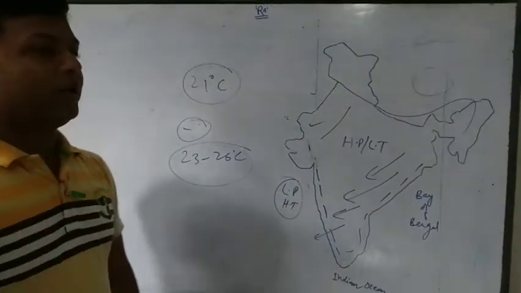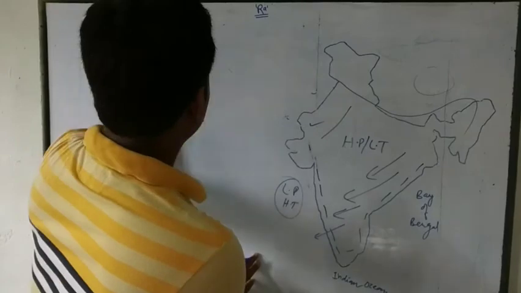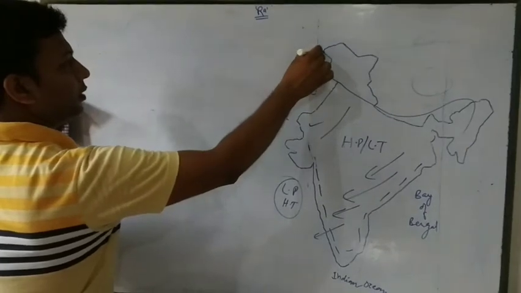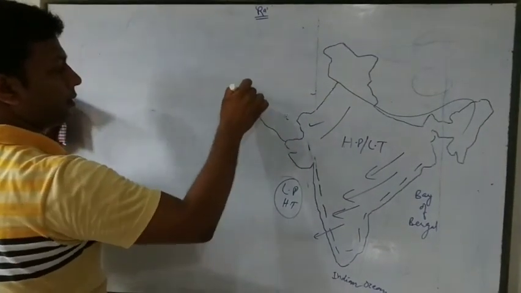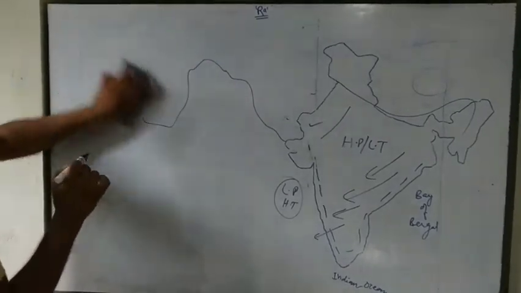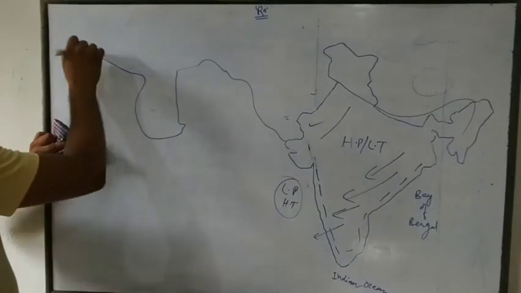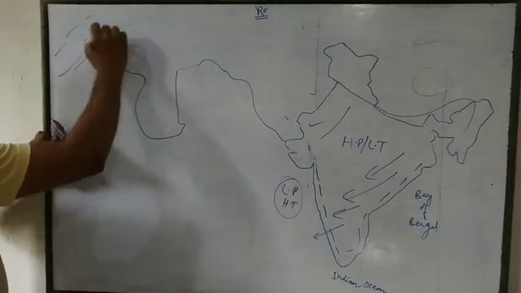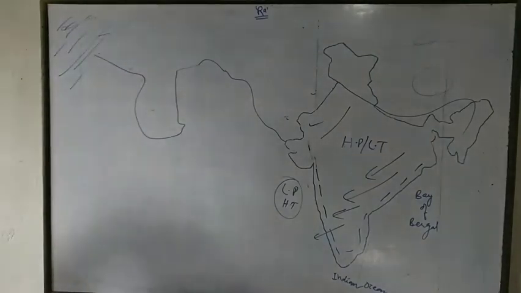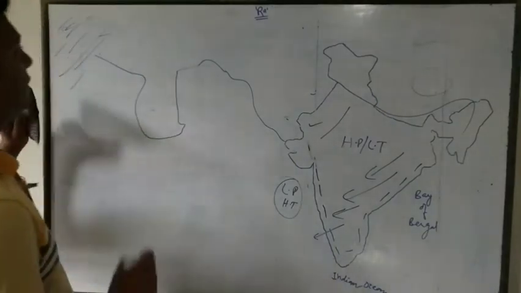Western disturbance. Due to western disturbance, the westerly jet stream, suppose this is the Mediterranean Sea, this is the area of the Mediterranean Sea where a cyclonic condition develops in the month of December, because this is a huge water body.